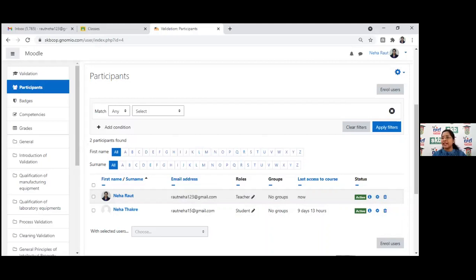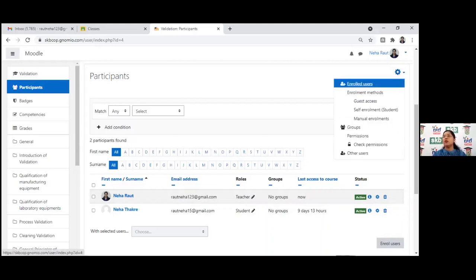On the right hand side, you can see a gear box. Once you click on this gear box, you can see all the enrollment methods here: guest access, self-enrollment, manual enrollment. Manual enrollment means you can add a student individually, or you can take bulk users. There is some format, CSV format, required to take bulk users in your LMS.